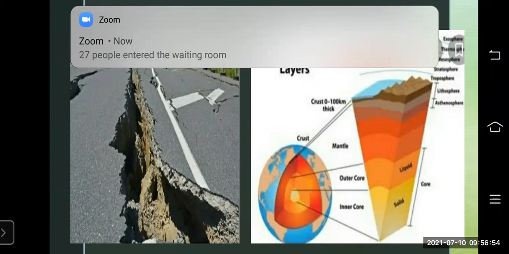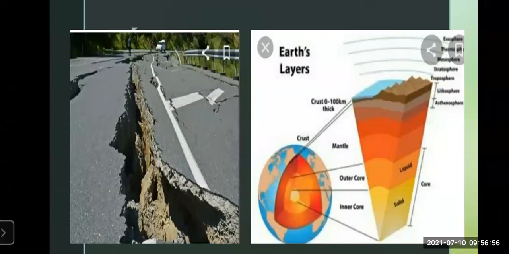In the next part of the screen, you can see the earth's layers. This is very important. We have learned in the 8th standard what the parts are: crust, mantle, and core. The crust is the upper part where we are standing.